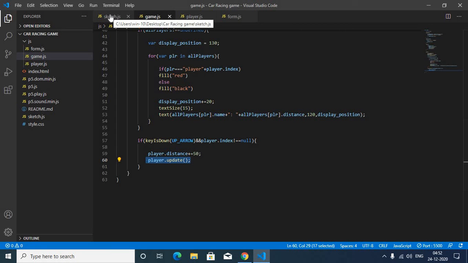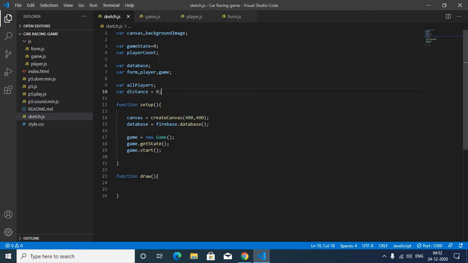Okay, now the last step is in sketch.js. So in sketch.js we will write an if condition inside the draw function. So if player count is equal to, now it depends on you how many players you want. I am making this car racing game for 4 players maximum, so I wrote 4.